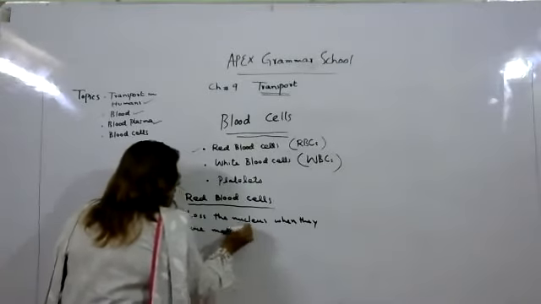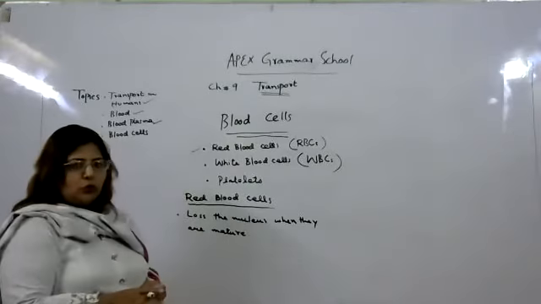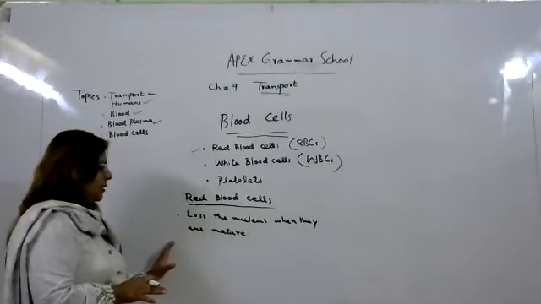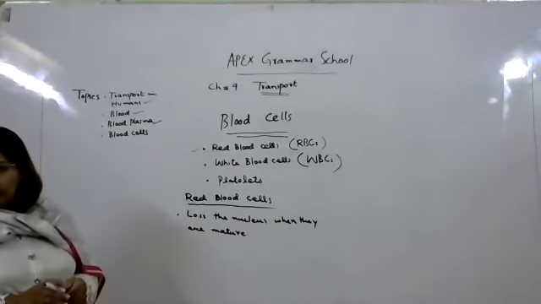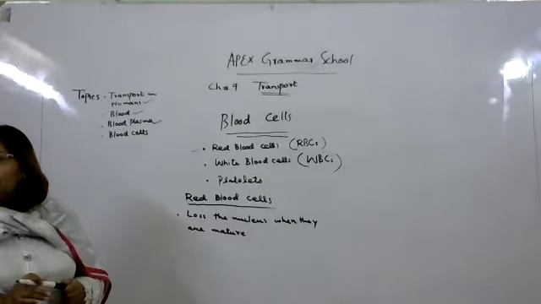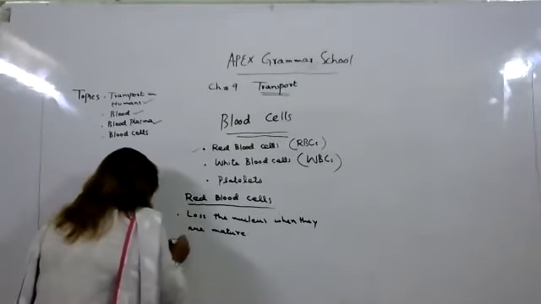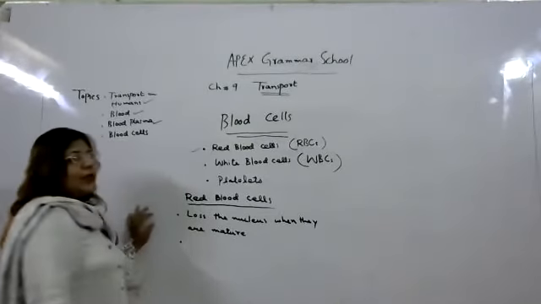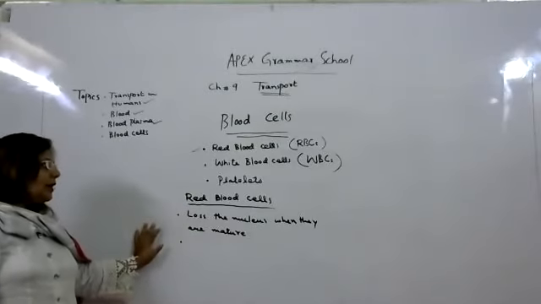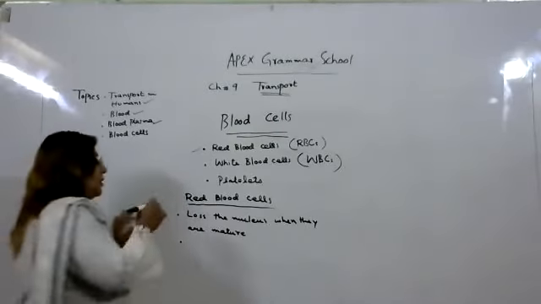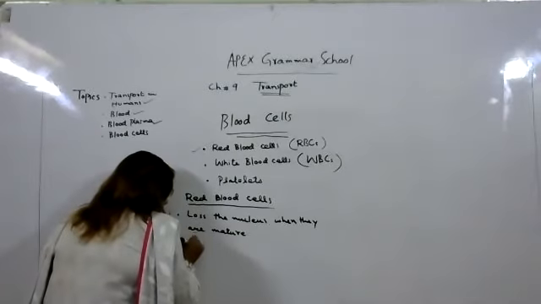So keep in your mind, when red blood cells are mature, when they come to their complete form, they lose their nucleus. The second important point is that red cells have red color. Why do they have red color? How do they get the red color?